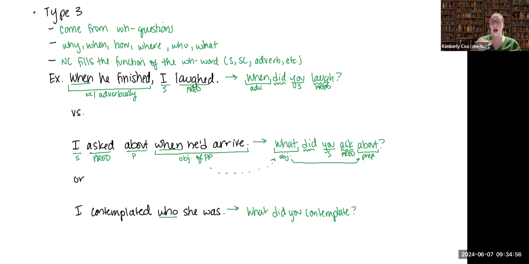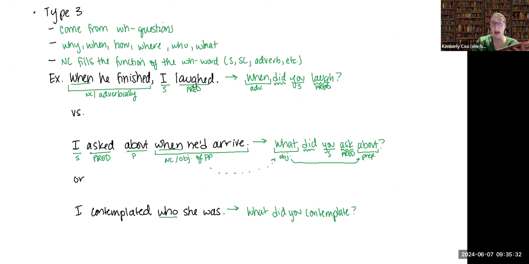Here, we could say, I asked about the dog. We could sub in a whole noun. Instead, we have this whole clause, when he'd arrive, and that whole thing is taking the place of a single noun and functioning as the object of the preposition about. So even though both this example and the previous use when, one is functioning adverbially, and one is functioning like an object. This is a noun clause that's functioning like an object.